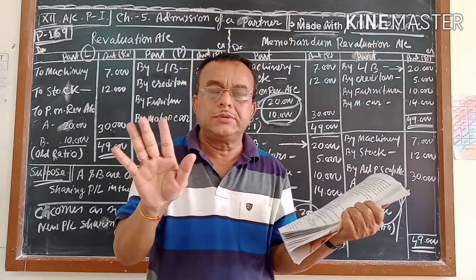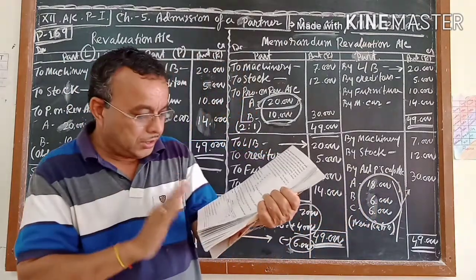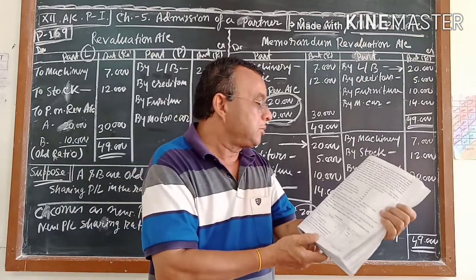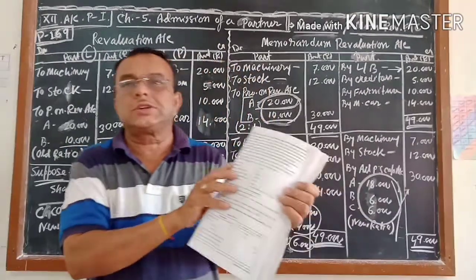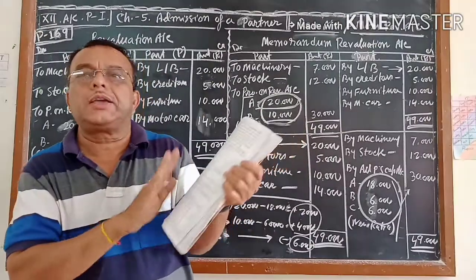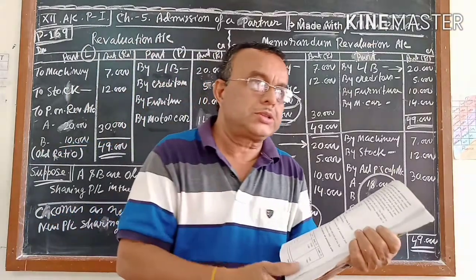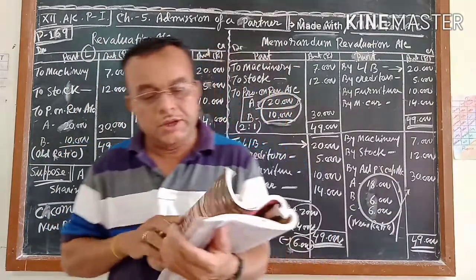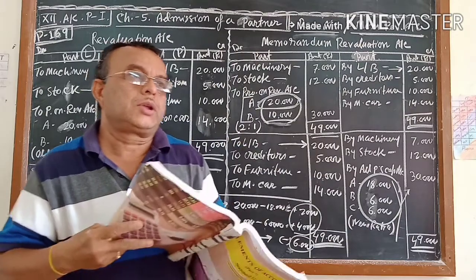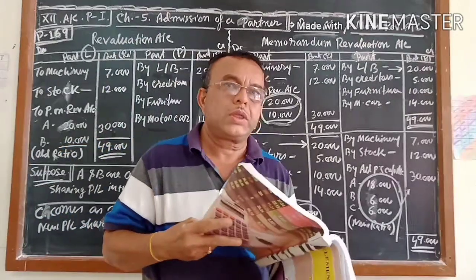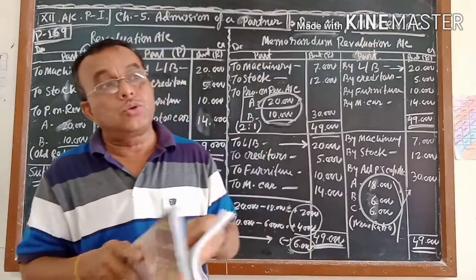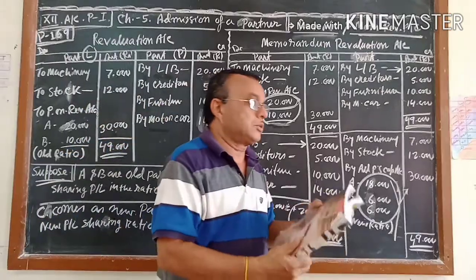Nothing else is given here, and you will try to follow this one. Page number 175, illustration number 20. The answer is given; I have done the explanation. Try to understand, and even if it is not clear, tell me. I will clear your doubt through WhatsApp. In the next video, I want to do the practical sums.